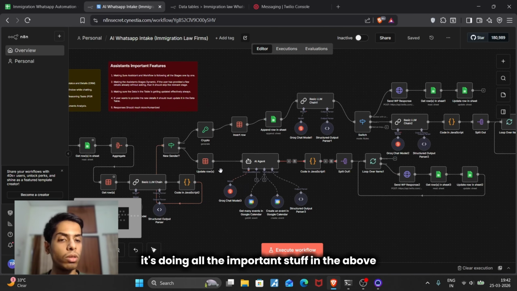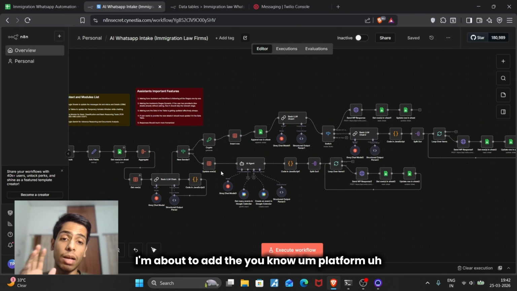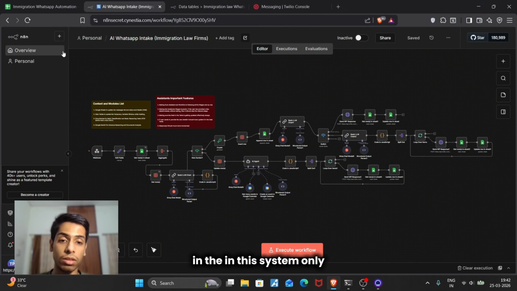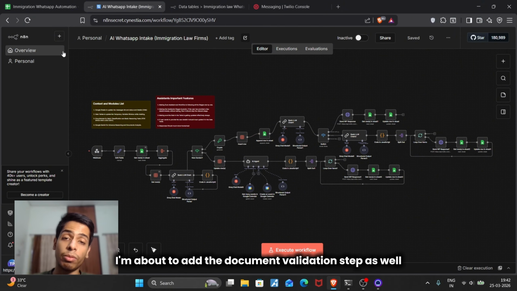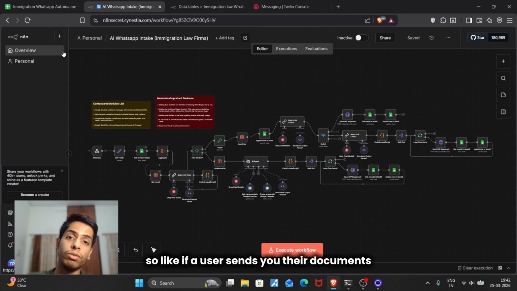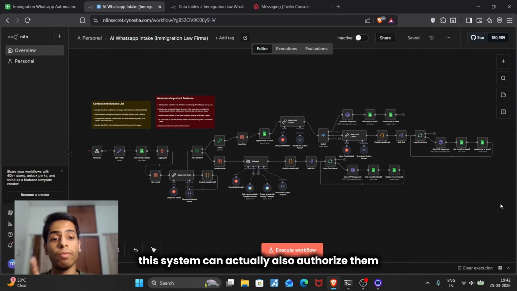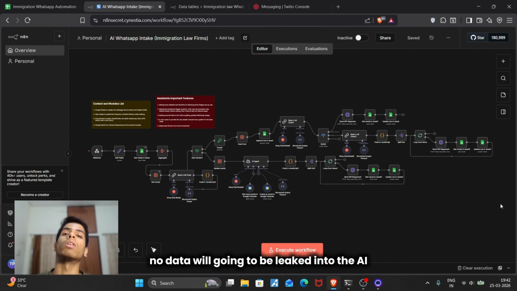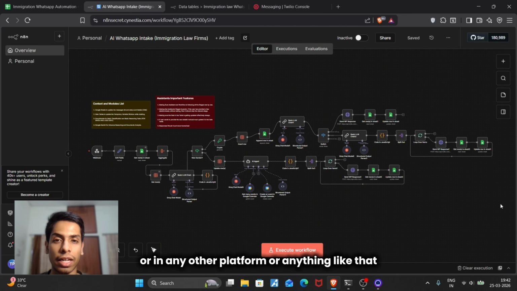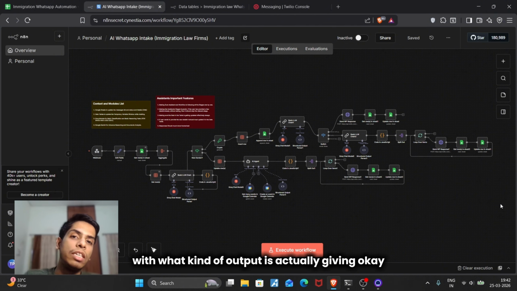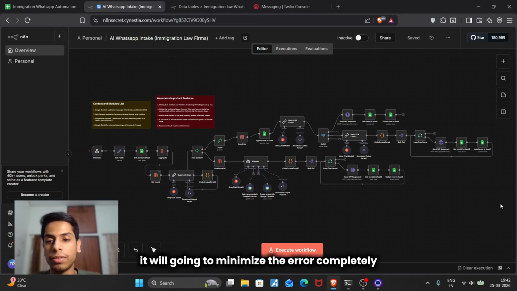It's doing all the important stuff. Above this, I'm about to add the platform to the system, and I'm also about to add a document validation step. So if a user sends their documents through WhatsApp, the system can authorize them in a secured way. No data will be leaked into the AI or any other platform. It's all going to be completely secured. We're going to be very specific about what kind of output it is giving, which will minimize errors completely.